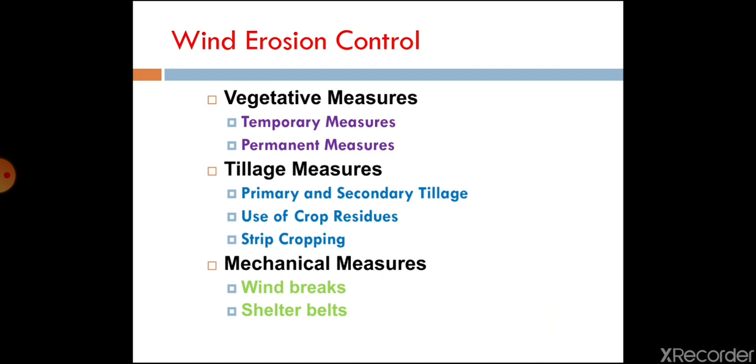Similarly, in tillage, primary and secondary tillage operations, or crop residue could be used, or different kinds of tillage like strip cropping and mulching. Mechanical measures are the measures where we can grow a series of plants, a row of plants, so that will come under windbreaks and shelter belts.